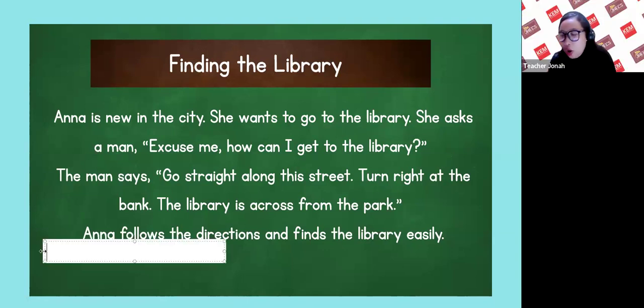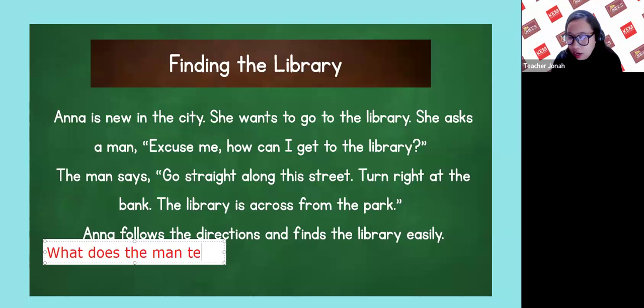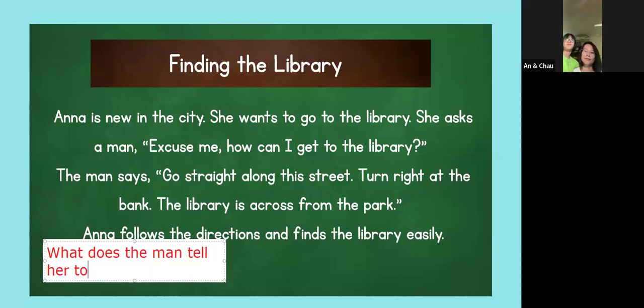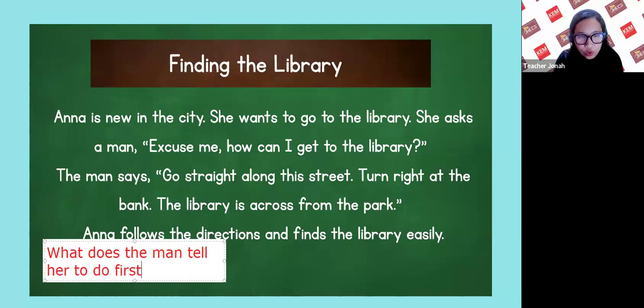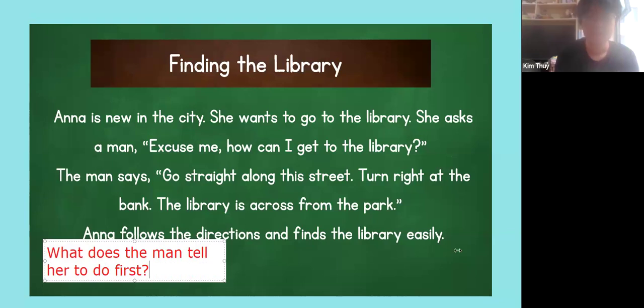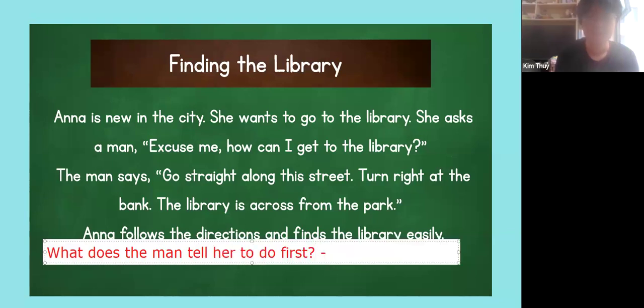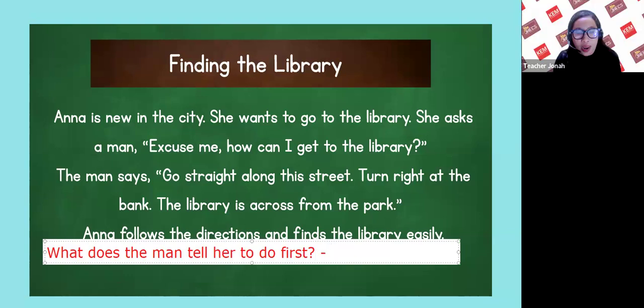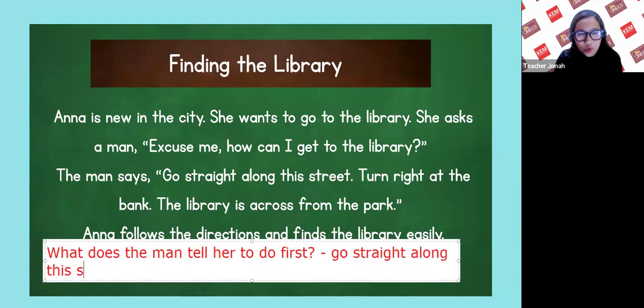Okay, very good. Okay, question number 1. What does the man tell her to do first? The man tells her, first go straight along this street.